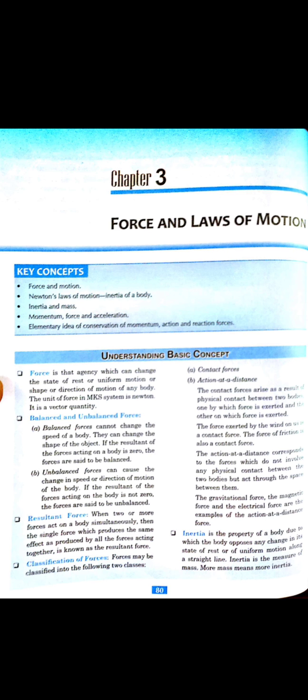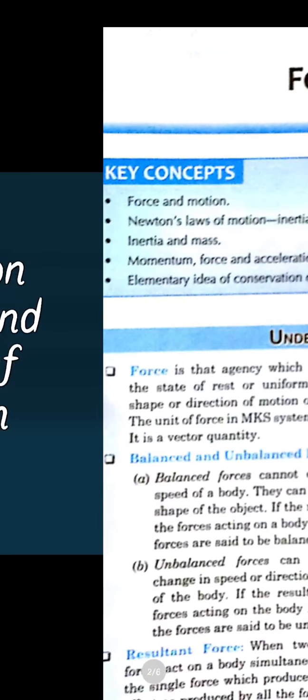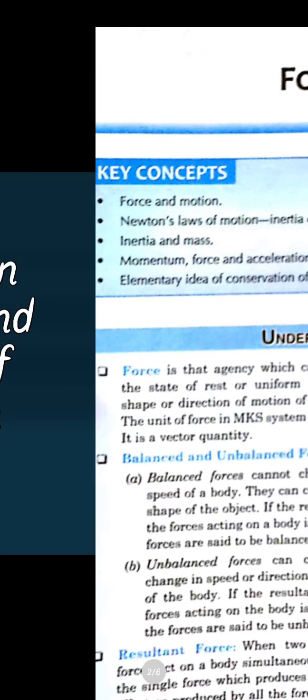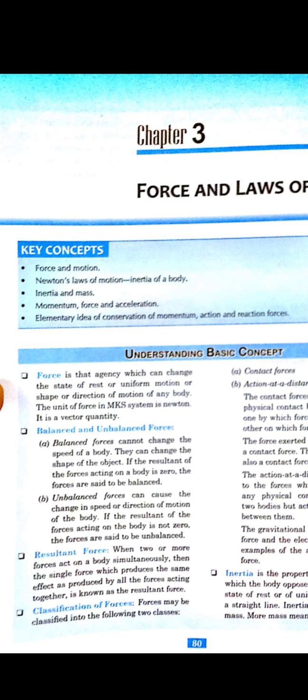Here you can see it is written that force is that agency that can change the state of rest or uniform motion, or can change the shape or the direction of the body. We know this because of the effects of force. What were the effects? It can change the state of rest or motion, it can stop a moving body, it can move a body at rest, it can change the shape and size, it can change the direction of the body, it can even accelerate a body. So these were the effects of forces. What was the unit for force? It was Newton. And we have also seen the types of forces.